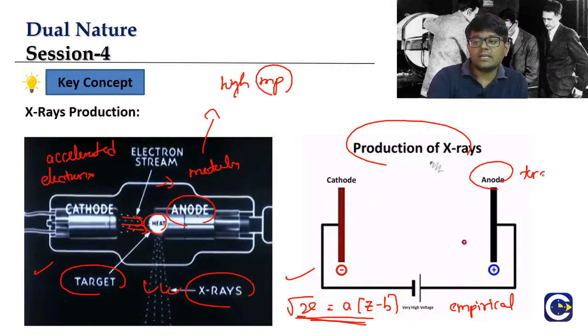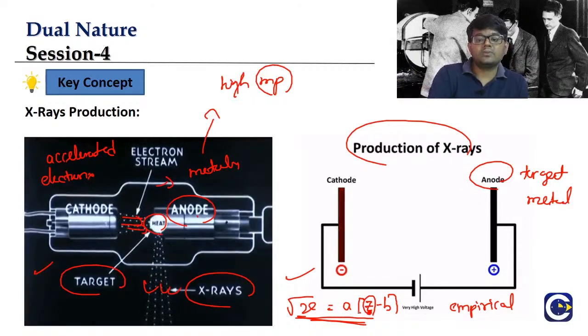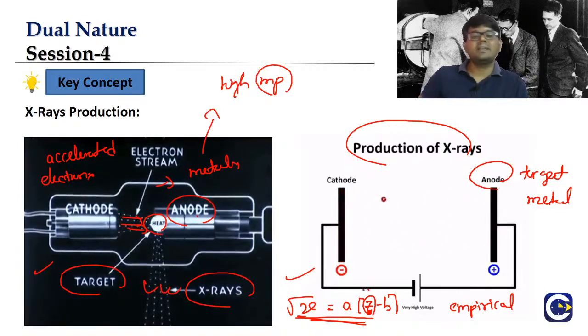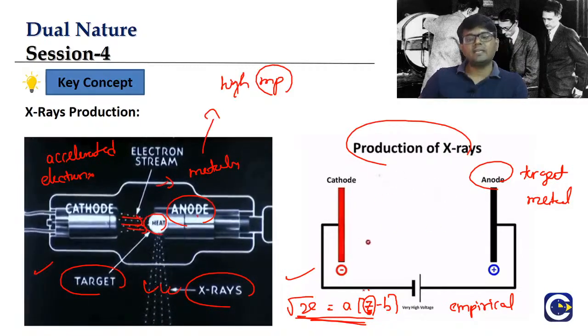So this anode is called what? Target metal. The frequency of the X-rays emitted will depend upon this Z value. The Z value will depend upon the target metal. For different metals, the Z value is different. And this Z is what was later called the atomic number. This number is a characteristic of a particular type of metal. Later, this is seen as the basis for the chemical properties of the elements, and that is the basis for the modern periodic law, and so on in chemistry.